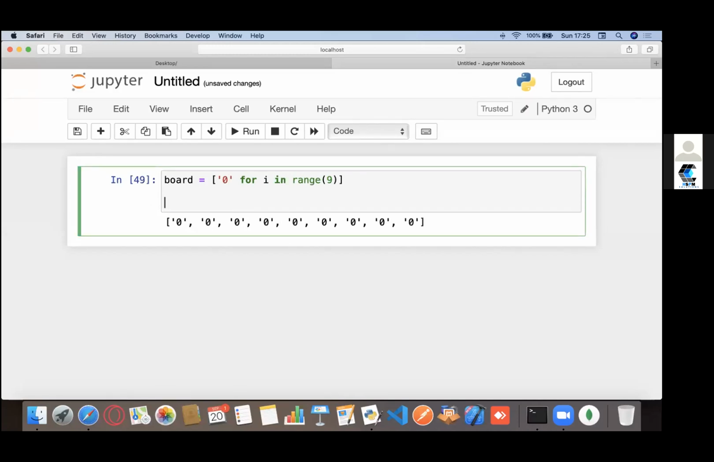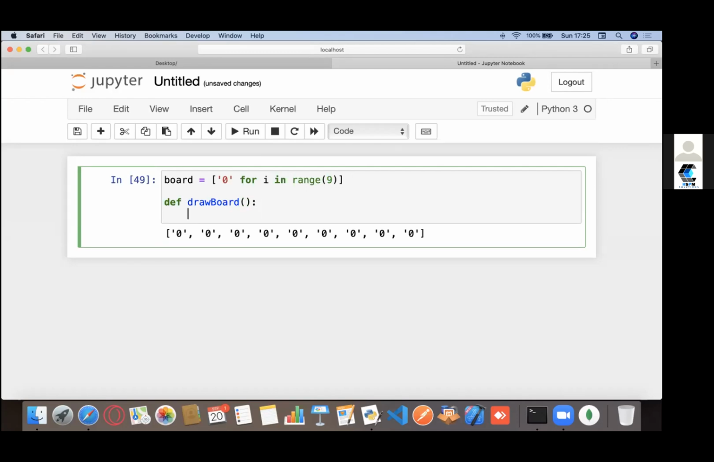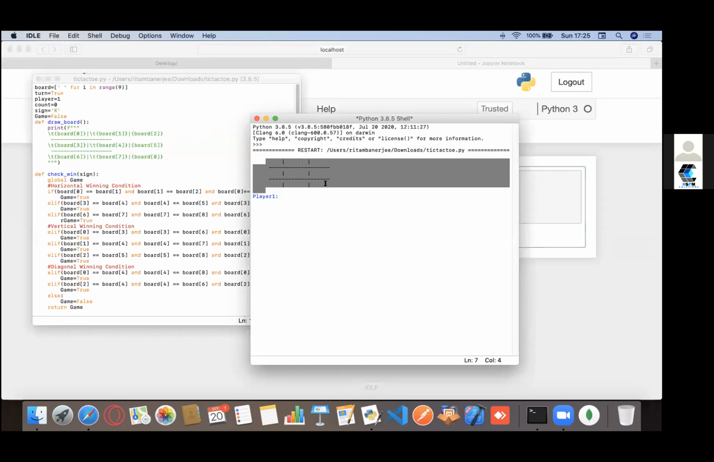Now we need a function to draw our board every time, right? Let's create a function. Let's call it draw board. That's how a function looks. And all we need to do is print. Basically what it does is, if you will see, that it kind of prints my board out there, right?